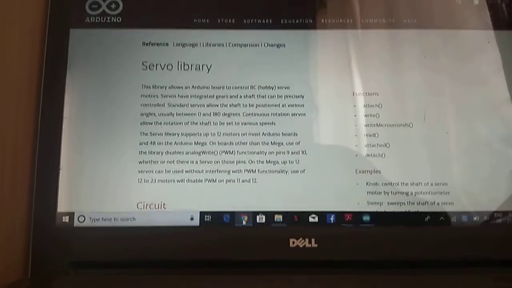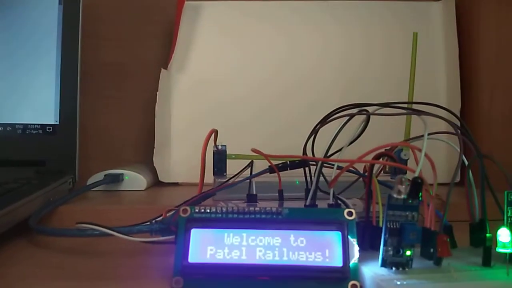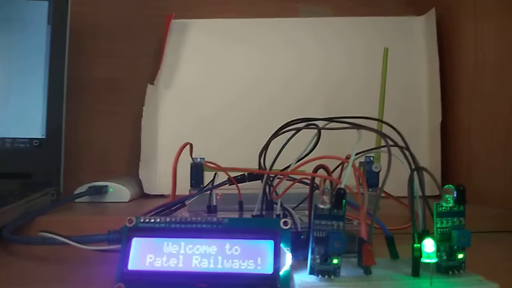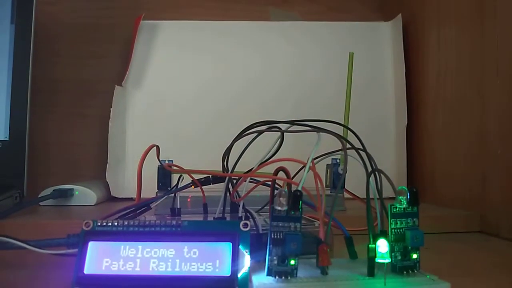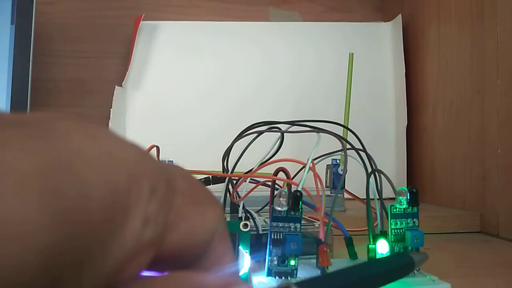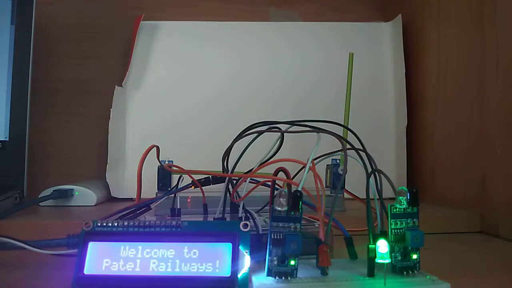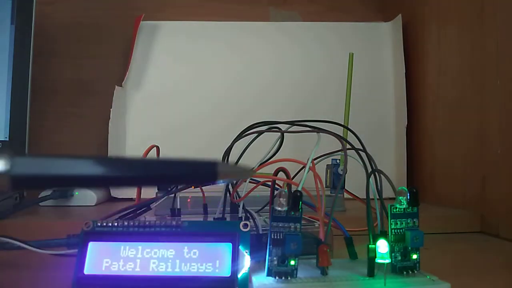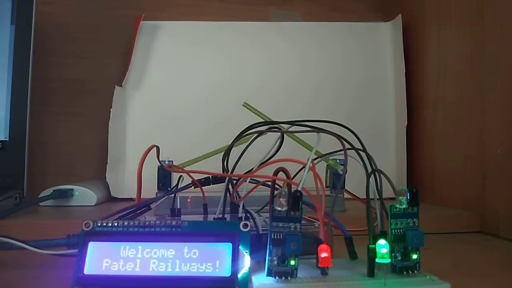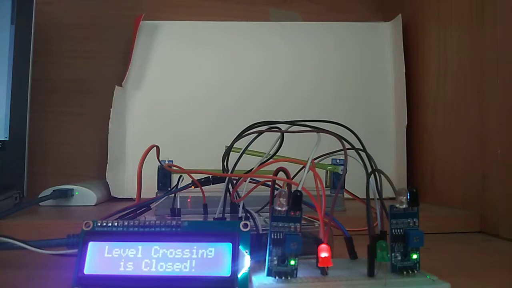So let's move to the operation. This is my prototype to demonstrate the operation of this setup. So this is sensor A and this is sensor B. Let's operate the first sensor A. So now the gate is closed, the level crossing is closed.